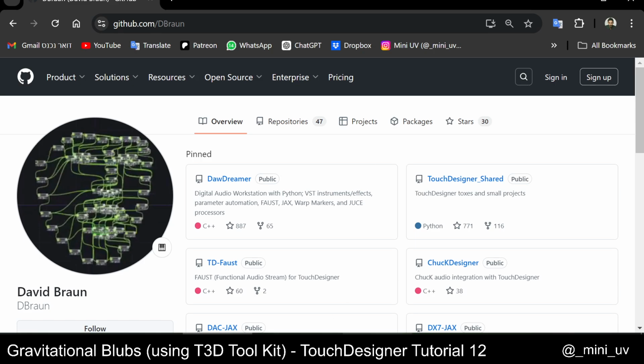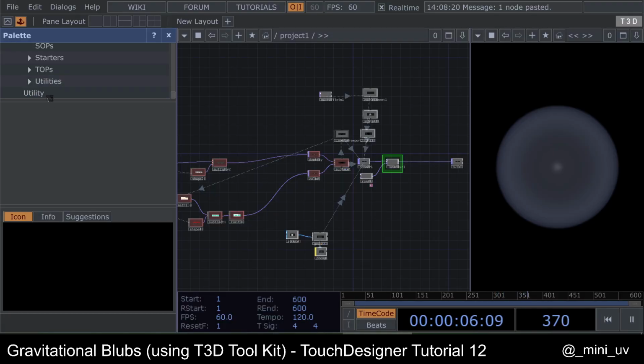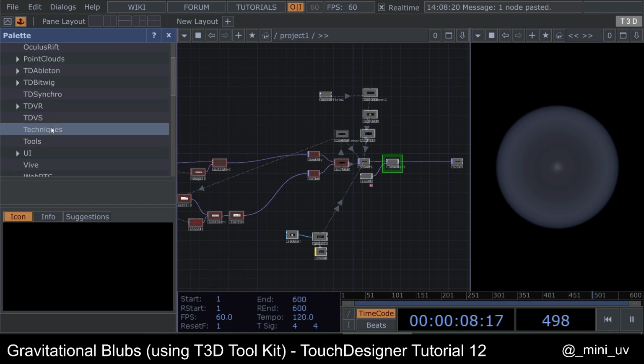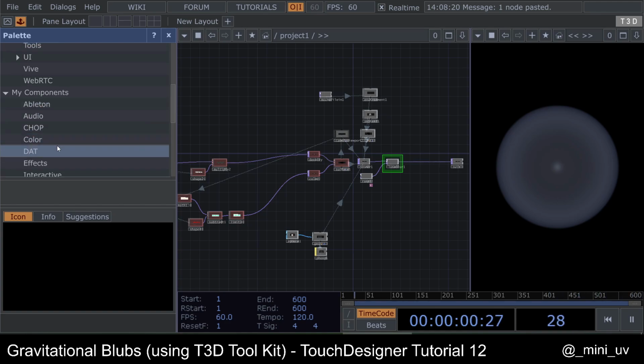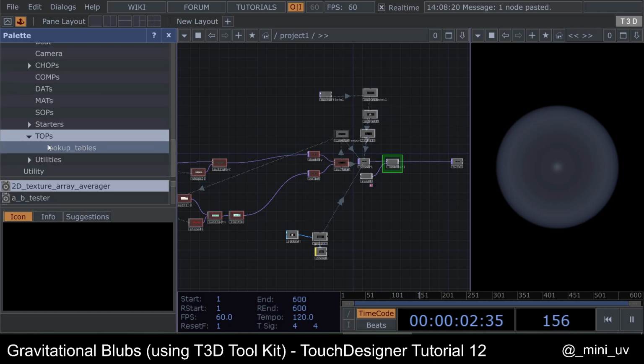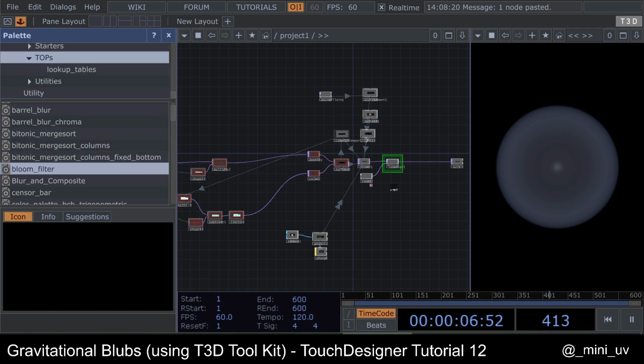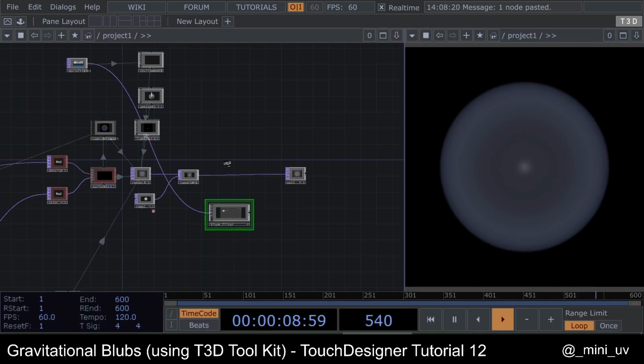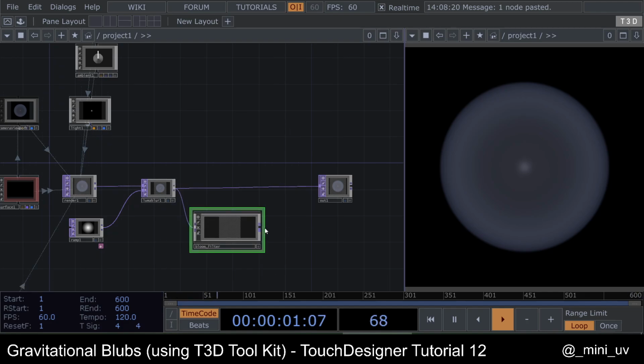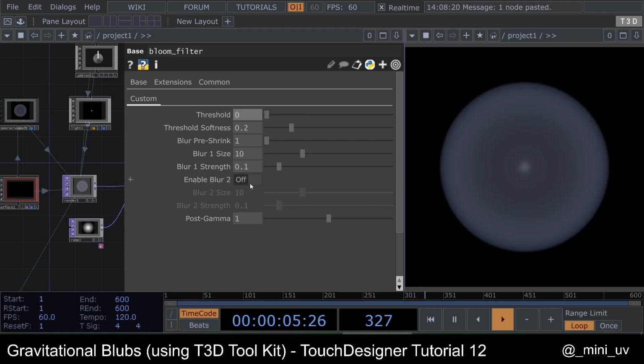So you can download the folder, and I have it in my components, and you can go to the tops and drag the bloom filter. You can put it like this, and threshold all the way to 0, enable blur too, and increase it a bit.